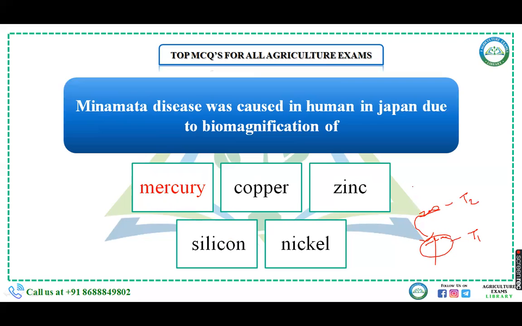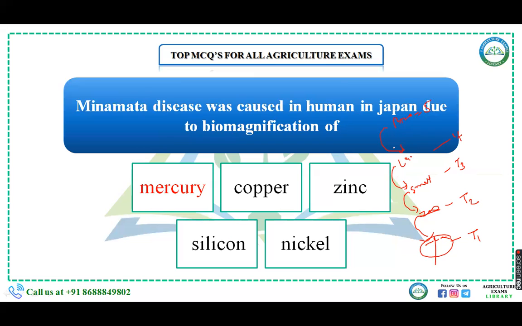Again, next is the third trophic level, a small fish, which feeds on zooplankton. That is the third trophic level. Large fish, which feeds on small fish, that is the fourth trophic level. Again, when we talk about the fish-eating birds, they feed on the large fish. That is birds, the fifth trophic level.